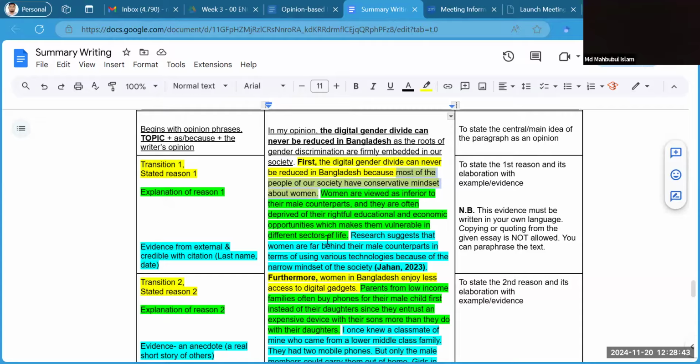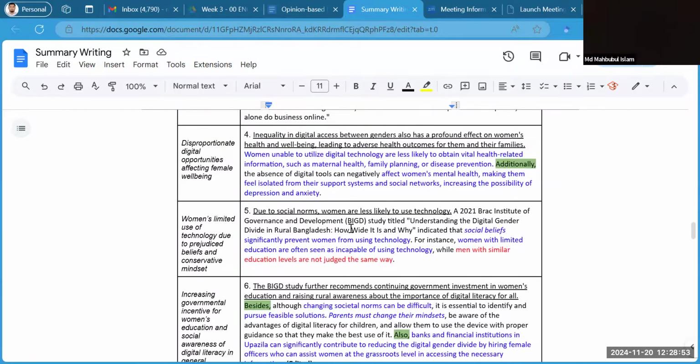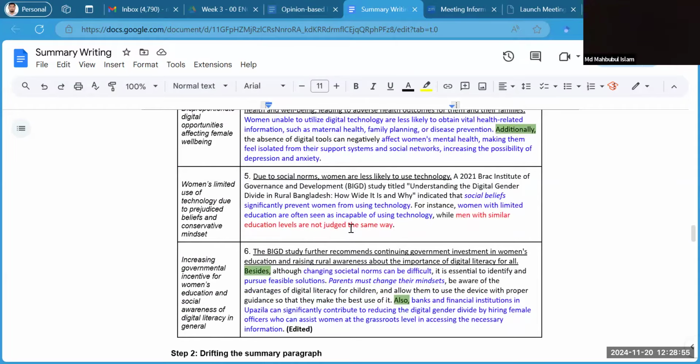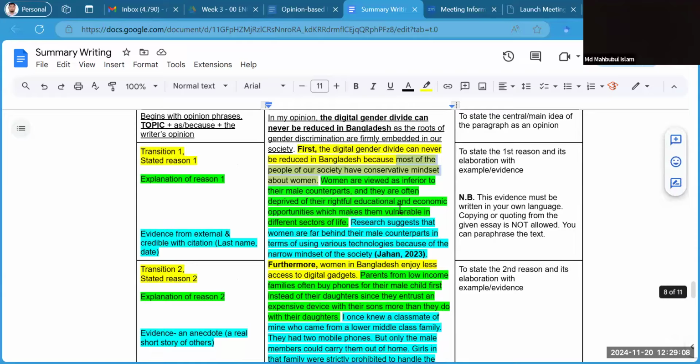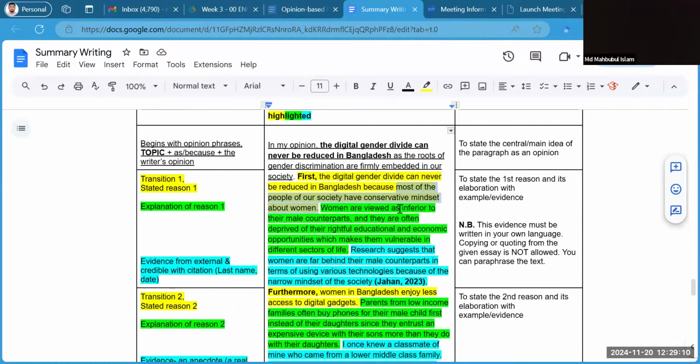All right. So I have a similar kind of idea in the text. So what I did, I actually did not just copy it from the text. I can show you the text. For example, in paragraph number 5 of the given text, I have "due to social norms, women are less likely to use technology." So this is the idea. So I did not copy it. Rather, I tried to construct my own sentence.